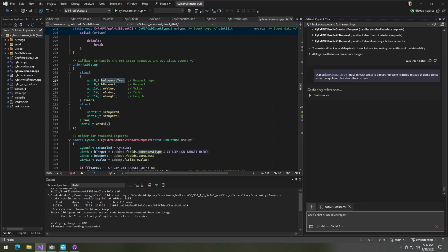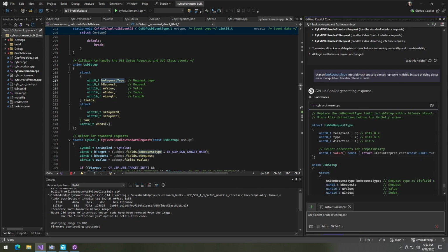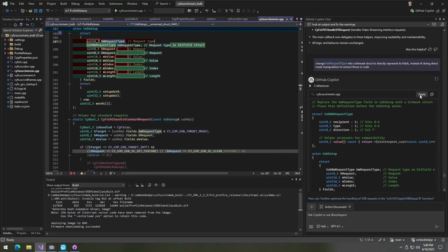And in my testing, Copilot failed to do it properly. So let's see if this time it had better luck doing this. So there is a bits, well, technically it's only 2 bits for recipient and then there are 3 reserved bits, but it has no way of doing it. If I were to feed it the USB spec, I suppose it would have known that. Layout at least seems appropriate. It may actually work. Let's apply.